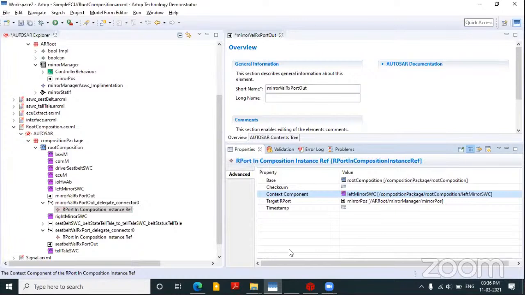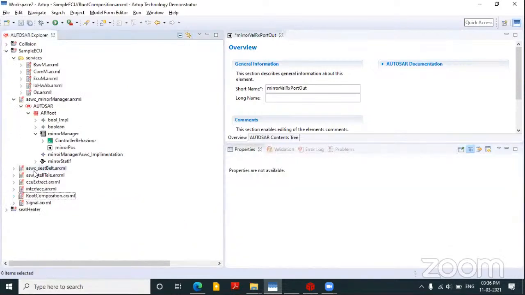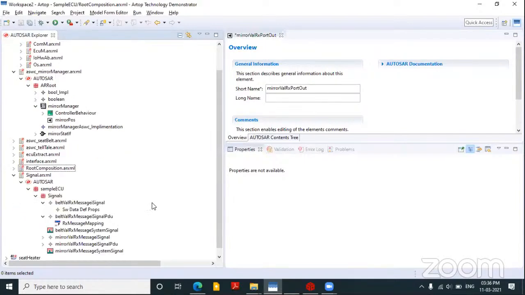This is what we have done. Now we have these root compositions done and we have these ports. Now the next part is that I need to map it, so that it will be converted into IPDU and all those things. So for that, I'll be needing some signals.